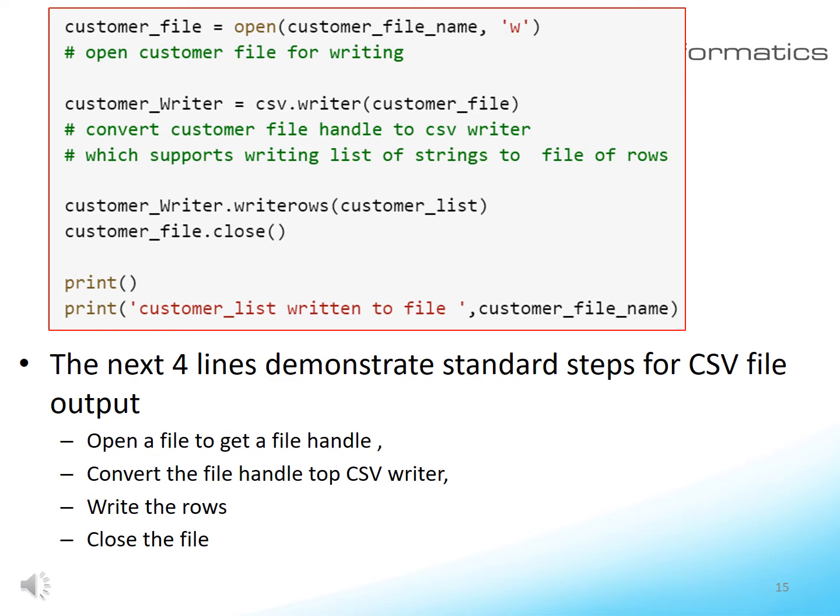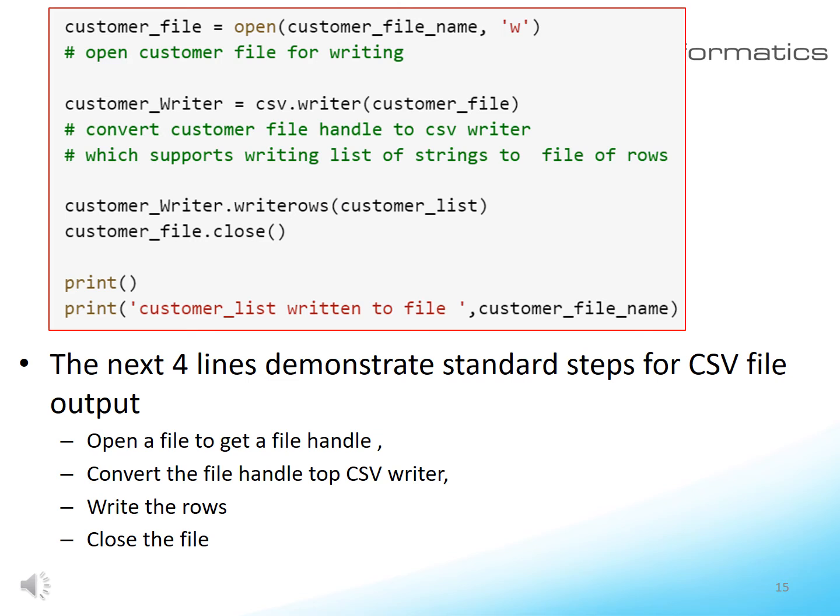The second command converts the file handle into a CSV writer. A CSV writer can be used to write a list of rows to a file of rows. The third command writes all the rows in the customer list into the customer file. While a normal file handle supports writing a string or multiple strings to a file, a CSV writer supports writing a row through the writerow function, or writing multiple rows through the writerows function, to a file of rows.